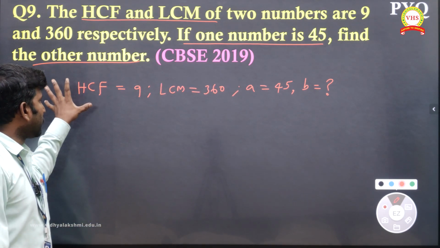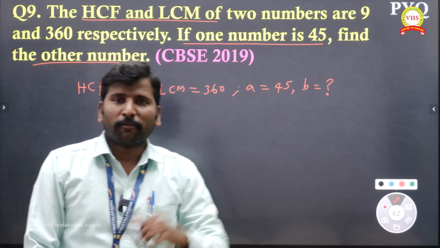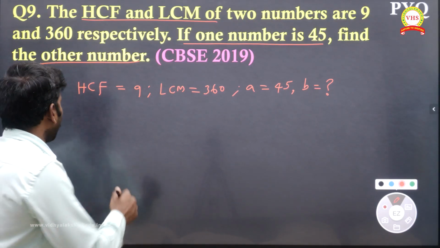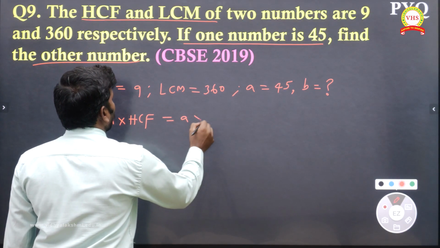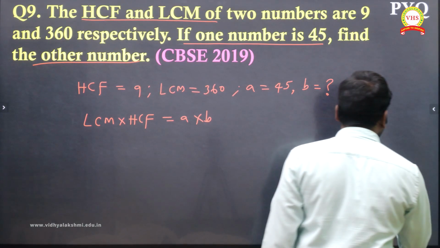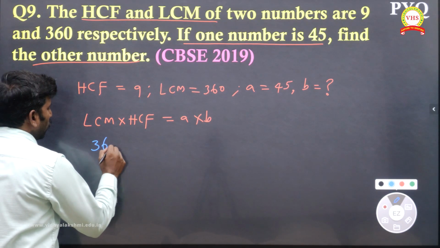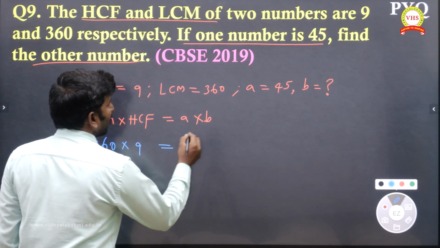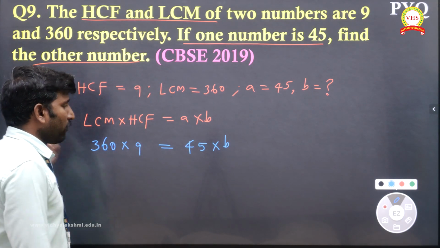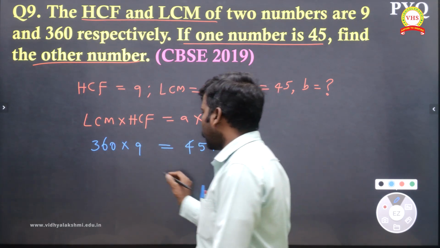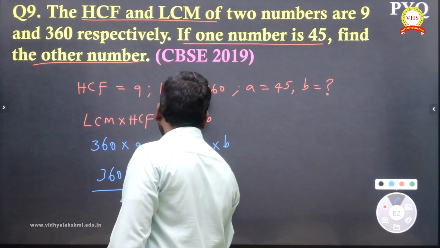So, listen, HCF given, LCM given, one number is given, other number they are asking to find. In the previous question, what formula we used? Same thing we can go. LCM multiply HCF, which is equal to product of the numbers. If you are taking A, B, so product of the numbers, you will be getting A into B. So LCM value 360, multiply HCF is 9, and A value 45, B value we need to find. Multiply 45, when you send opposite, what? Divide. So 360 into 9 divided by 45, which is equal to B.